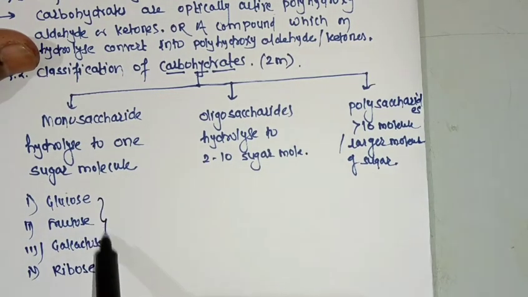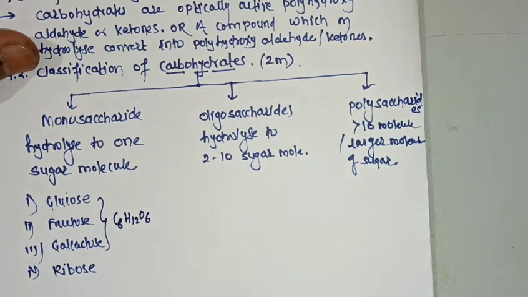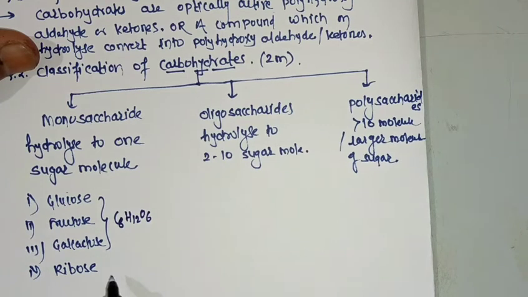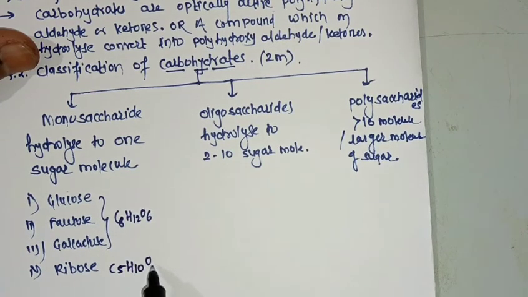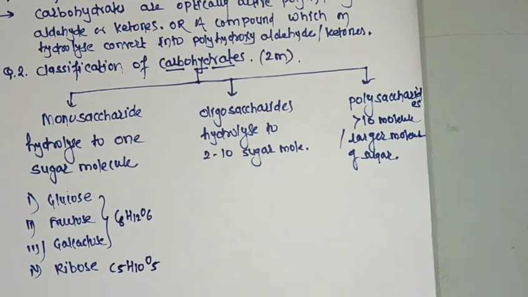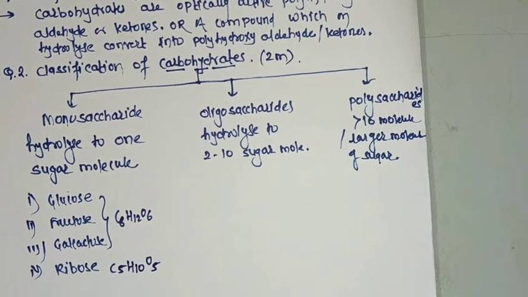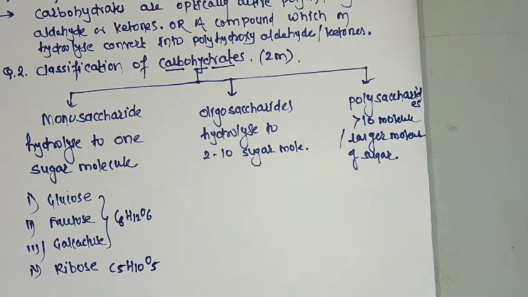These are the examples of monosaccharides. All are having formula C6H12O6, and ribose having formula C5H10O5. So this is the formula of monosaccharides: glucose, fructose, galactose and ribose.